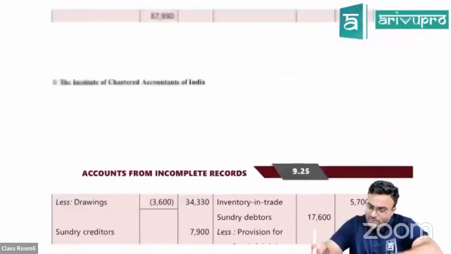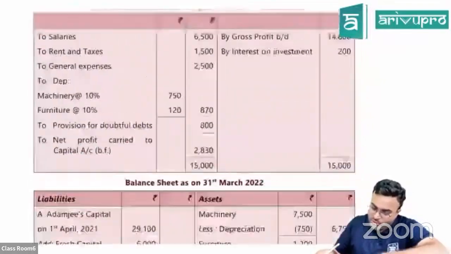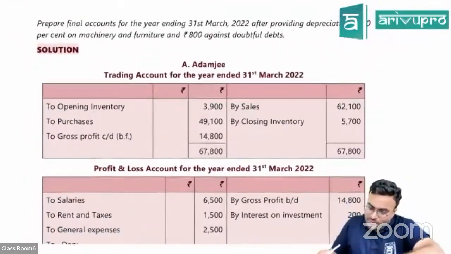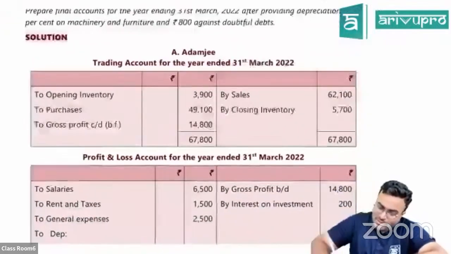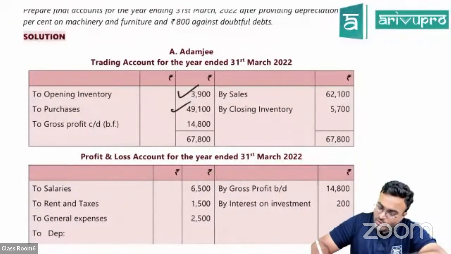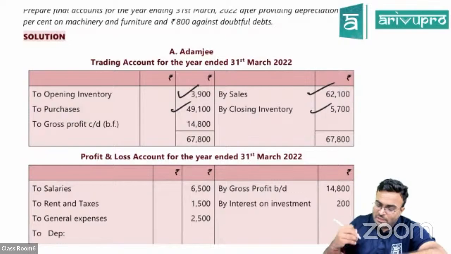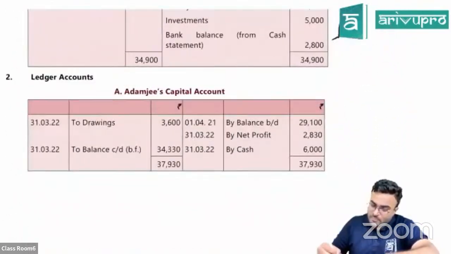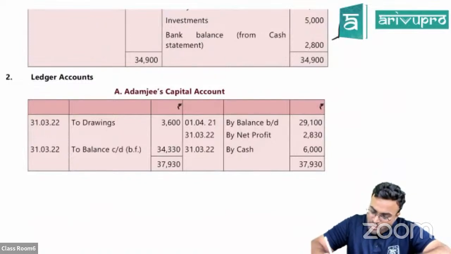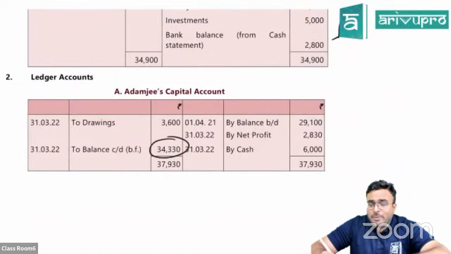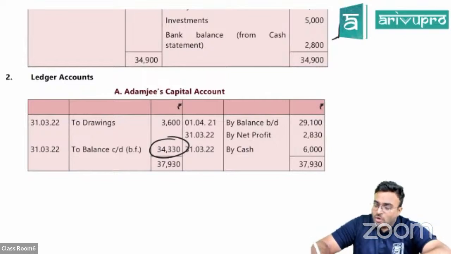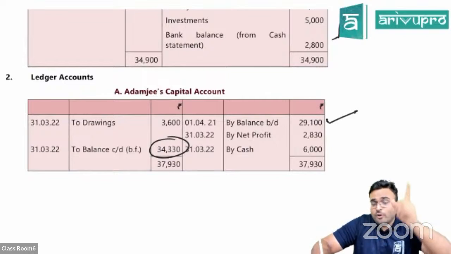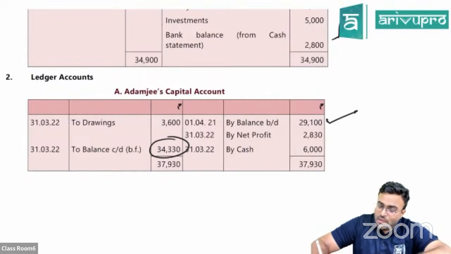Okay, now can you see over here what they have done in this question? You can see opening inventory is given, purchases we found out, sales we found out, closing inventory is given, then gross profit. So why are they preparing this capital account over here? They have simply prepared a capital account. You can do this calculation. What will be their opening capital, which we found out from the opening balance sheet which we prepared, plus net profit.